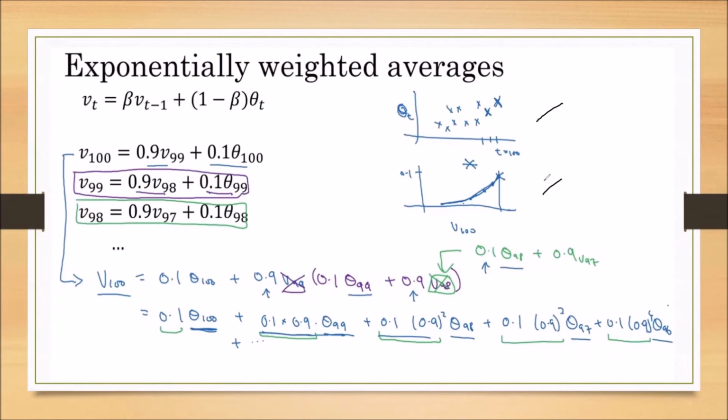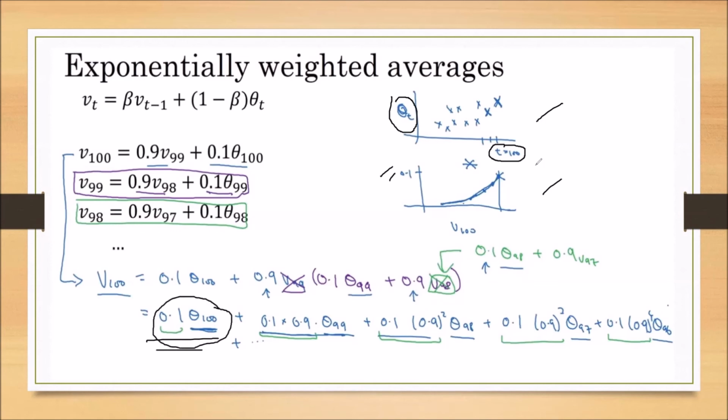Remember, we have taken two graphs here. On the first graph, on the x-axis, we have taken the number of days. On the y-axis, we have taken the day-wise temperature. On the second graph, we have simply taken V100. On the y-axis, we have taken the value 0.1. So first I am representing the first expression, 0.1 theta 100.